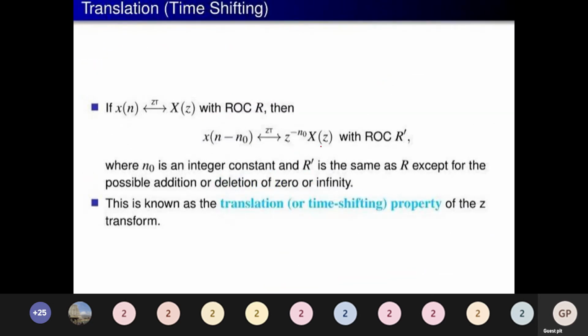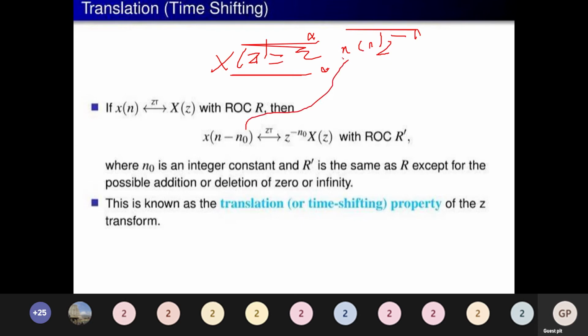And the next property is the translation or time shifting property. I will try to prove this also and show you. Again, the formula for the transformation is X of z equals summation n equals minus infinity to plus infinity x of n z power minus n. Sorry, due to some Microsoft Teams or PowerPoint problem, I am not able to write it properly. Now what is asked here? x of n minus n naught. I am going to substitute here. When I substitute, what I will have? x of n minus n naught into z power minus n.